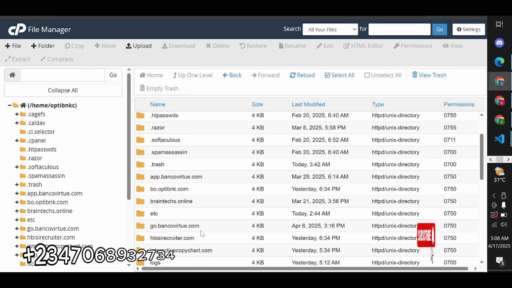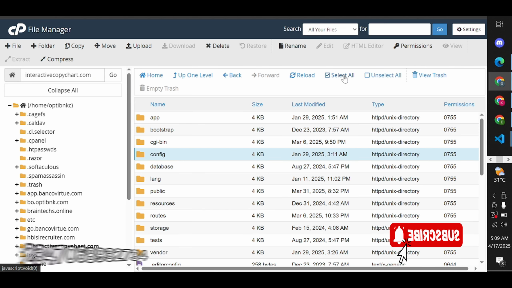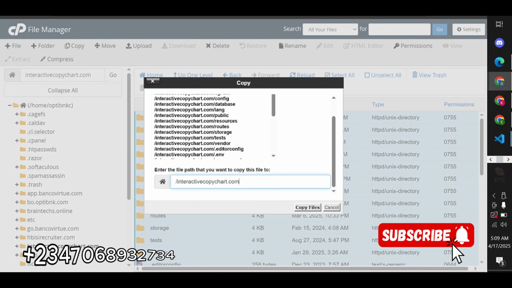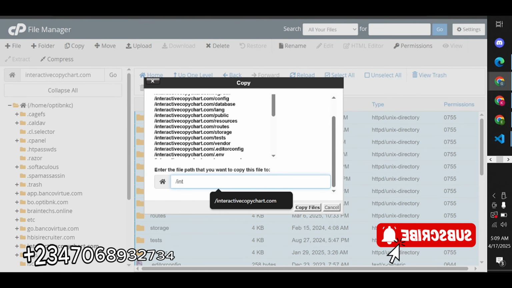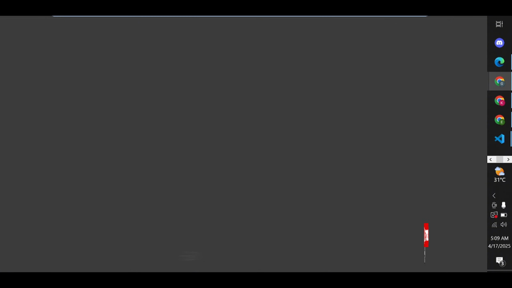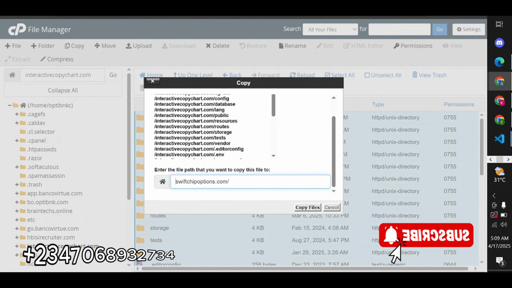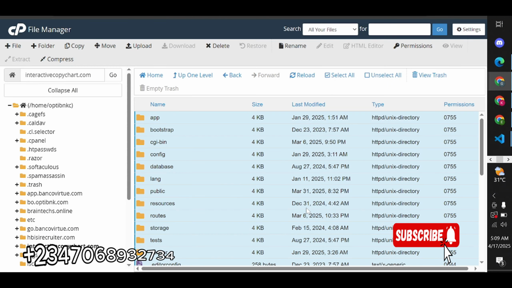I'm just going to go to the same folder because I posted that here. I'm going to select all, right click, and I copy. Then I'll move everything to that other folder. I believe the folder is this. Okay, not that, okay, this. So I'm going to paste it here. Then I'll copy to this. Now we just have to hold on a sec for it to copy completely, but you're going to extract yours, don't copy yours. So I'll just copy mine.